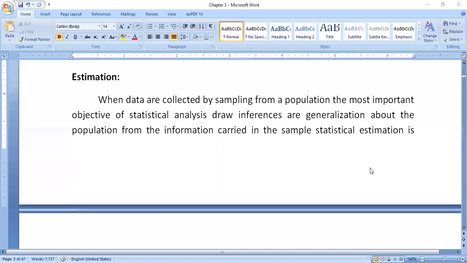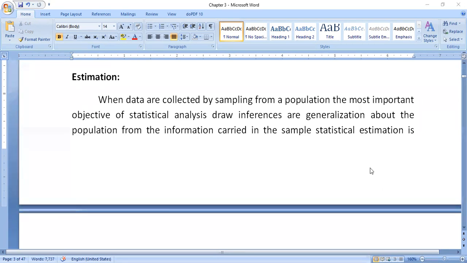Right. The first part is completed. The testing of hypothesis we discussed in the previous class regarding the 5 steps. Those 5 steps will be asked in the examination, from the examination point of view for your students. Okay. And those 5 steps are most important while we are dealing with the problems in this chapter. Or these 5 steps we have to remember compulsorily.